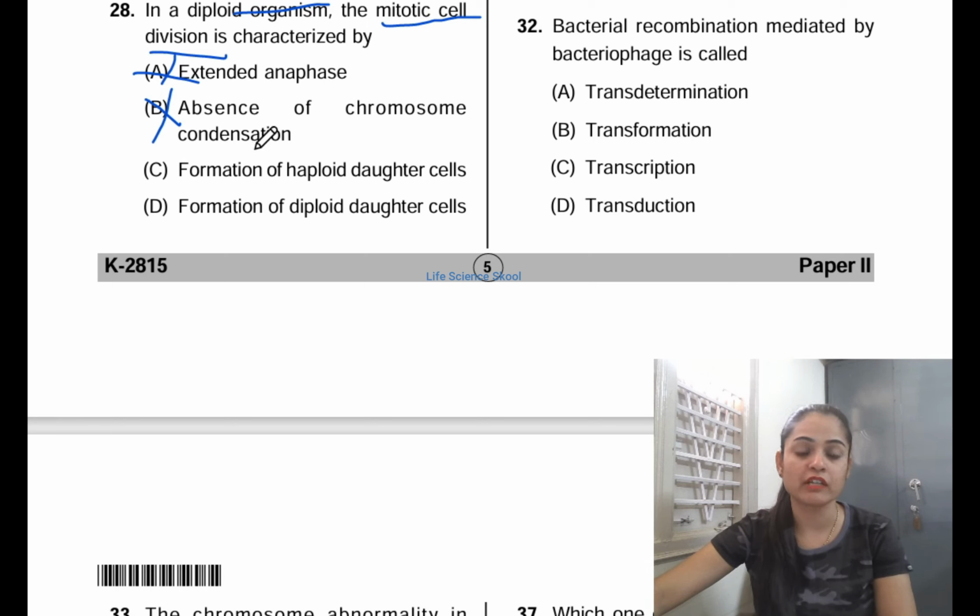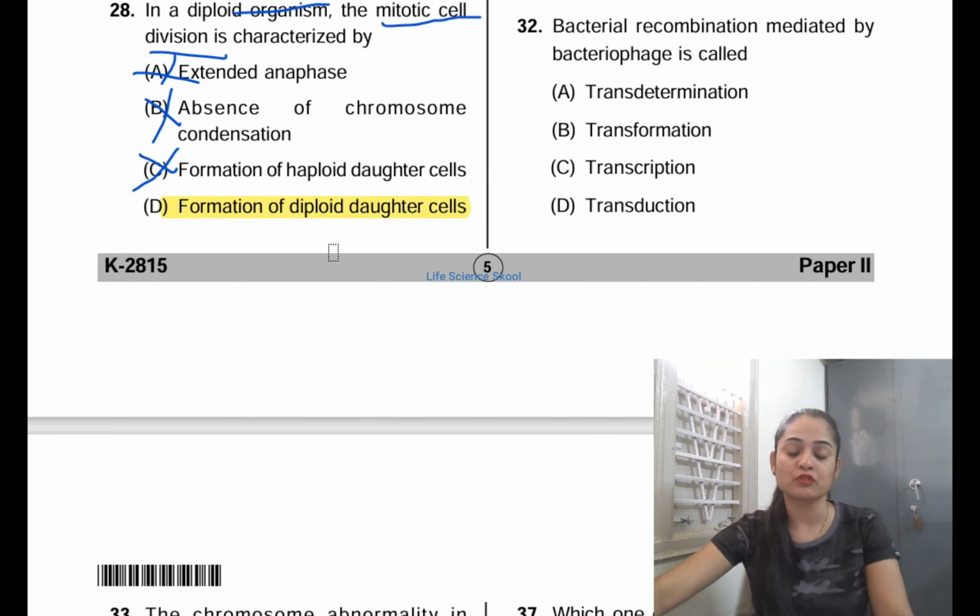Relevant. These two are more relevant. And coming to option C, formation of haploid daughter cell. Here they are saying diploid organism, and the division is mitotic cell division. Option C is also not a correct answer. The correct answer for this is option D, that is formation of diploid daughter cells. Since it is mitotic cell division, there should be a formation of diploid daughter cells. Option D is the correct answer.